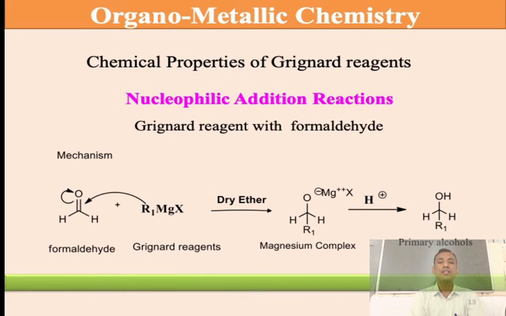Then the second application is the nucleophilic addition reaction of Grignard's reagents with formaldehyde. Formaldehyde with Grignard's reagent R'MgX in the presence of dry ether makes a magnesium complex, and then the alcohol.